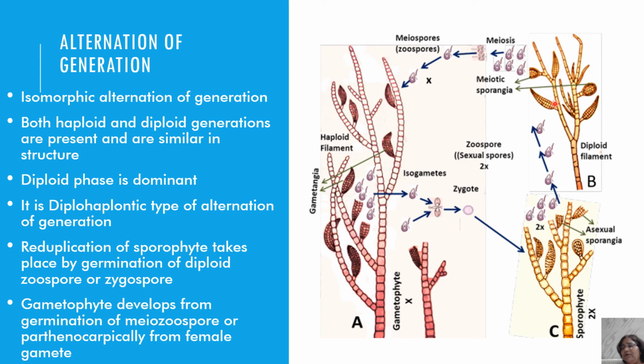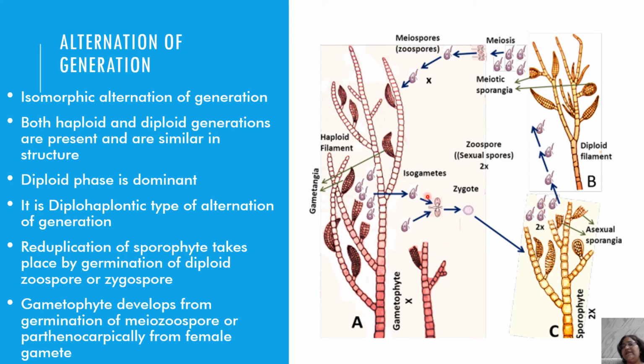So from the sporophytic plant body comes the gametophytic plant body, and from the gametophytic plant body the gametes are produced. They undergo fertilization. A diploid zygote is formed. This diploid zygote gives rise to the sporophytic plant body. So from the sporophyte the gametophyte, and from the gametophyte the sporophyte takes place.